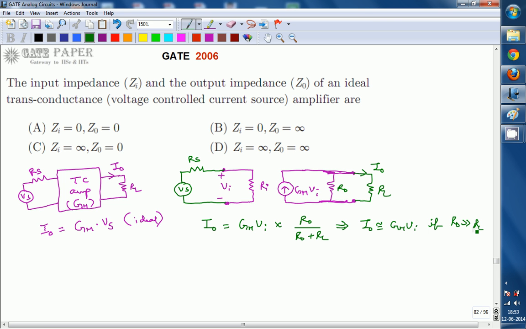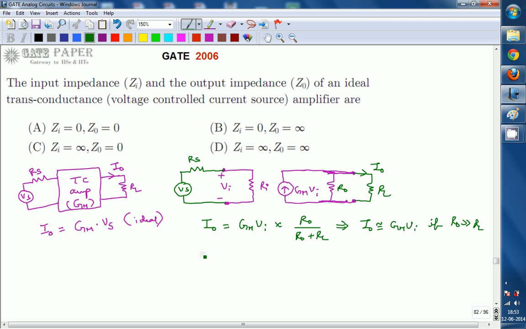Whatever current is generated by this transconductance amplifier will be sent to the load, otherwise you will get something less in the load. Now when Vi is equal to Vs, you get the ideal situation, I0 equal to Gm times Vs.